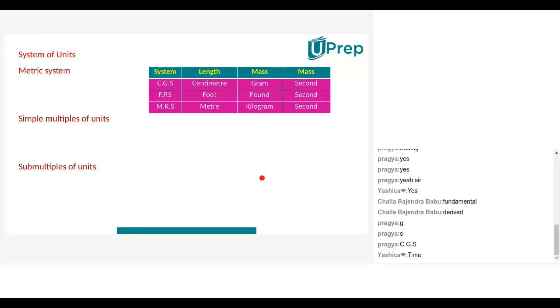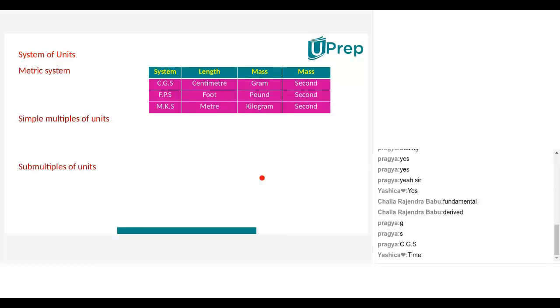Have you got my point, Nana? Yes, sir. Whenever I ask about the physical quantity, you have to say time. Which of the units is the same in all the systems? Second. Very good. That's it.